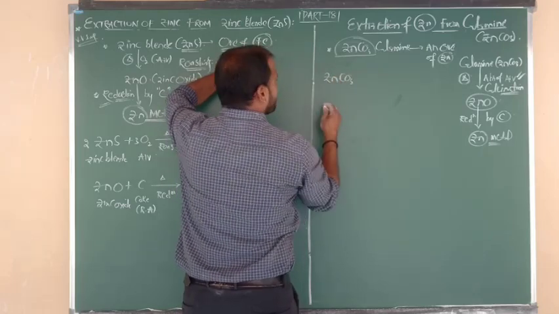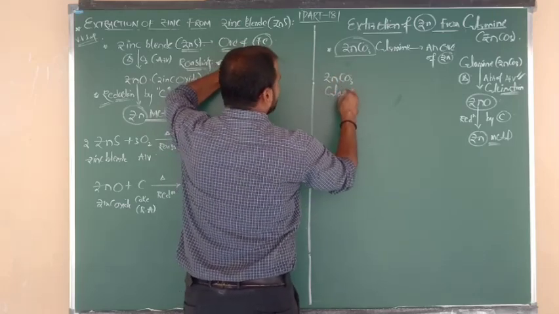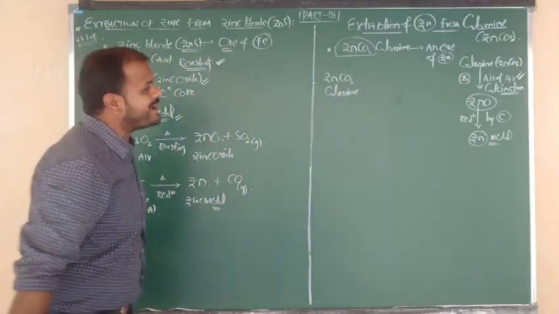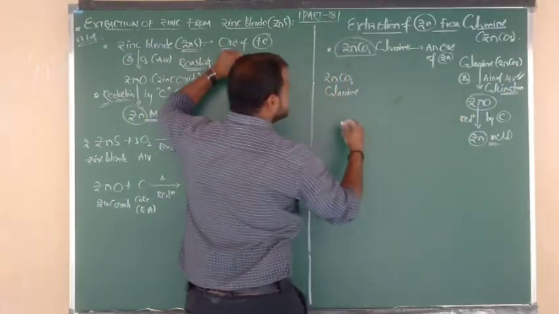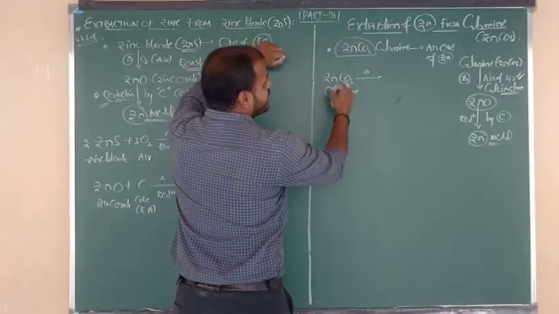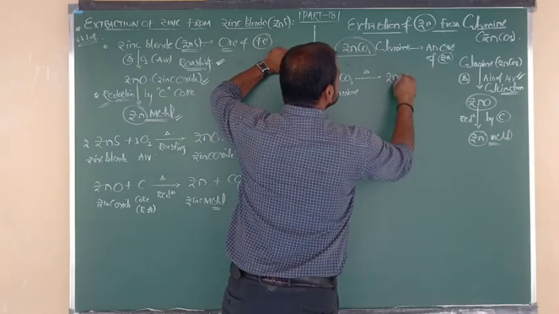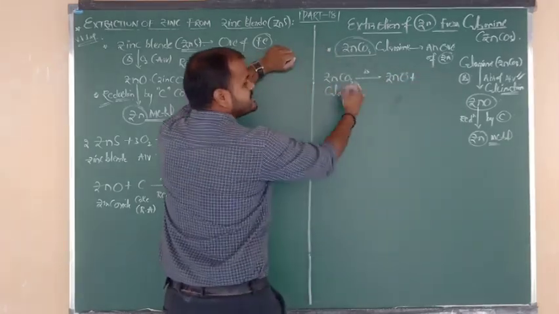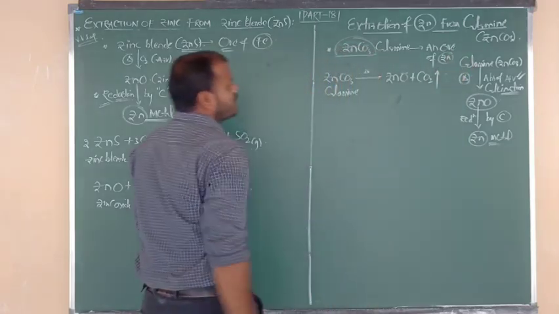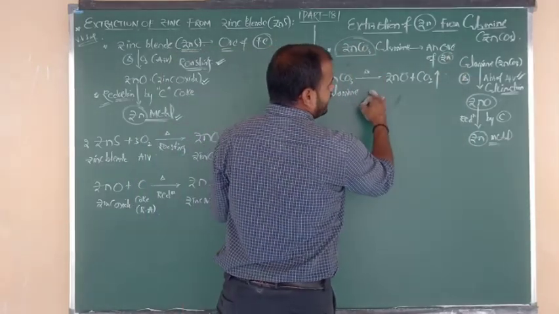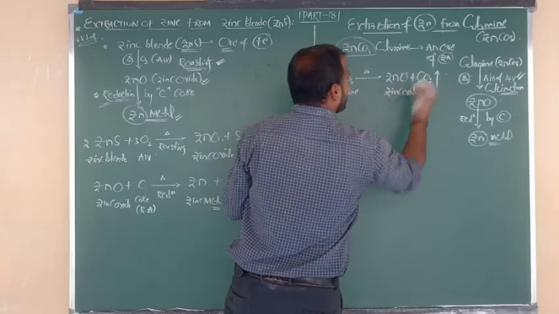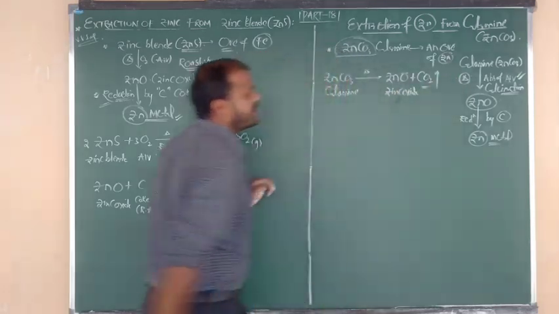ZnCO3, zinc carbonate, an ore of zinc metal, is called calamine. Calamine upon strong heating in the absence of air undergoes decomposition. It decomposes into zinc oxide, and CO2 gas is eliminated.